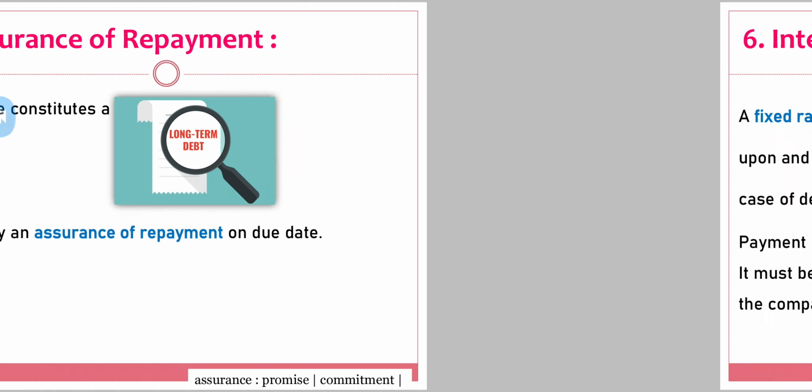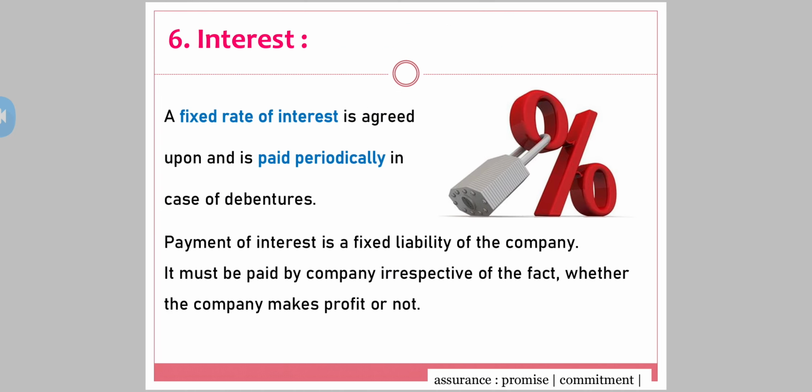The sixth point here comes, and the most important point is interest. Why would any person, or I can say why would an investor, invest? To get a return on the investment. No one is a fool in today's world to just give money to someone else to use it, right? There should always be a return when a person invests in any of the assets or the business. So yes, a fixed rate of interest is agreed upon and it is paid periodically in the case of debentures. Periodically.